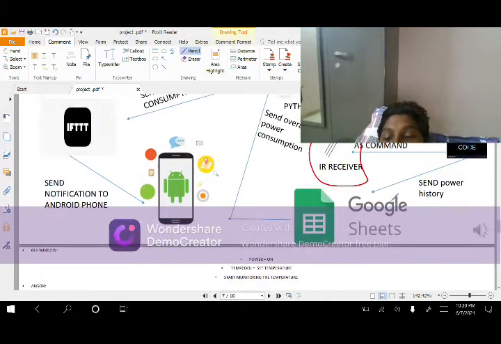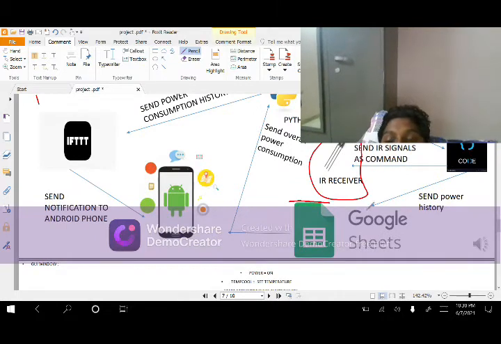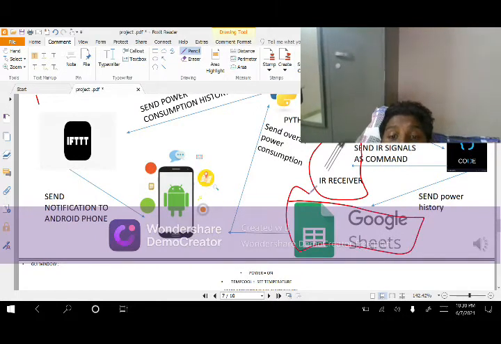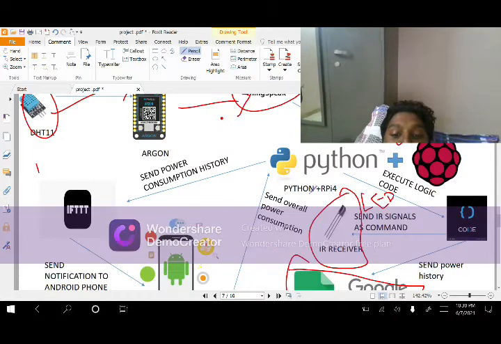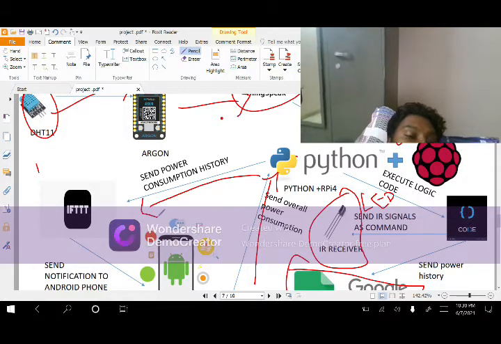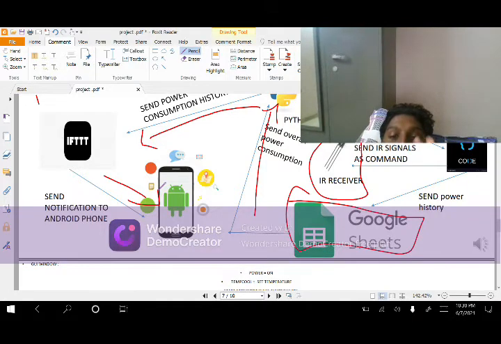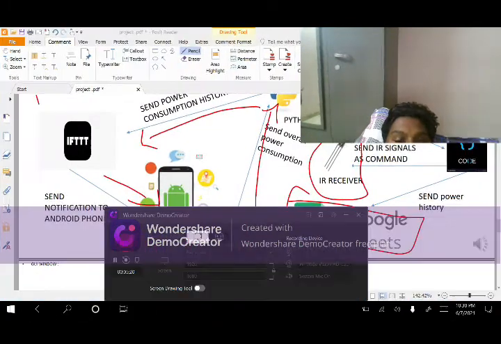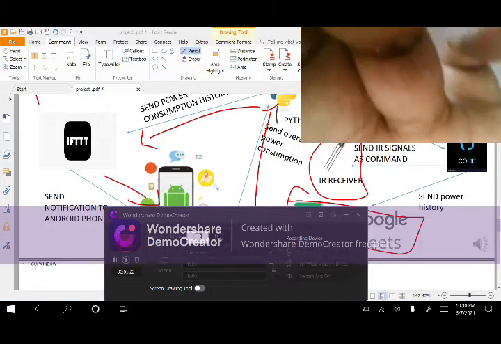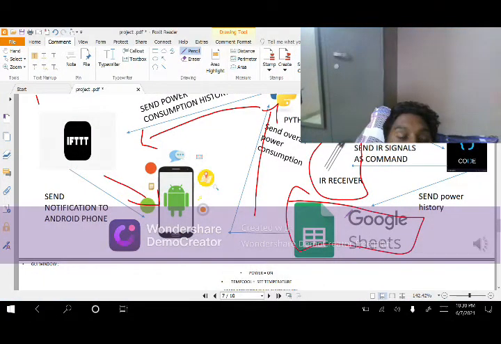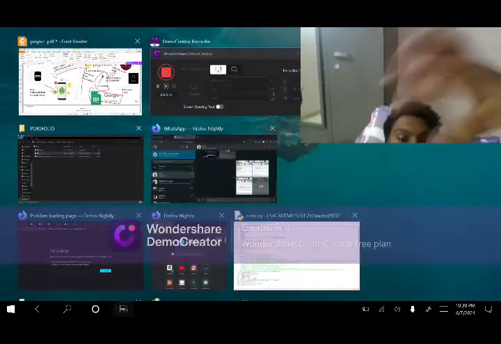All this power on and power off time history will go to Google Sheets, and with this the overall power consumption will be calculated and sent again to Python, and from Python it will move to the IFTTT app, and I'll receive a notification on my Android phone. So this is the total logic of my entire application. This already took 5 minutes, so let's see the actual code and how it runs.